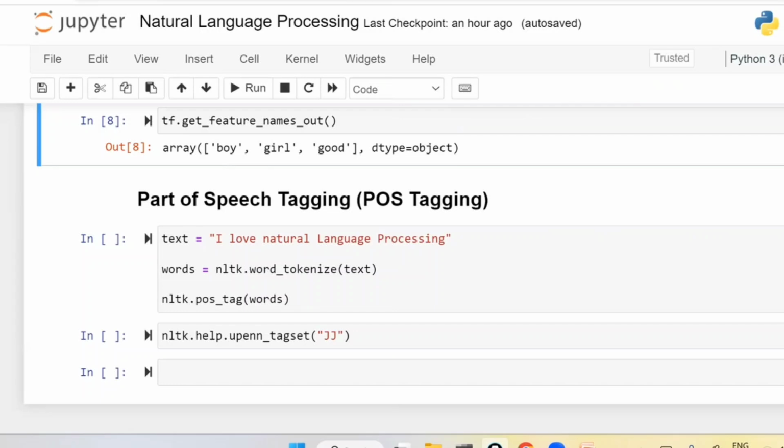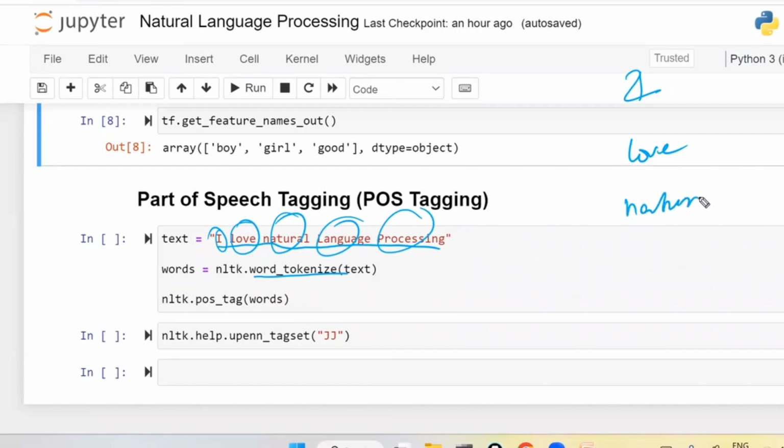So what is meant by parts of speech tagging? For example, let us take "I love natural language processing." Now, what I'm going to do is word tokenize. What is meant by word tokenize? I, love, natural, language, processing. Each of them is considered a separate word. That is called word tokenize. We are breaking into words. Tokenize means breaking into parts. Word tokenize means breaking into words.